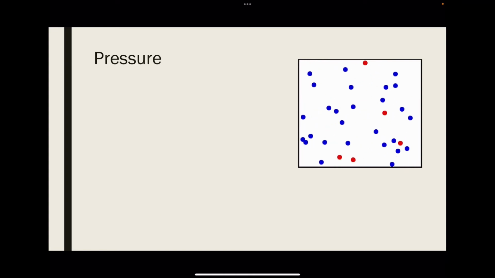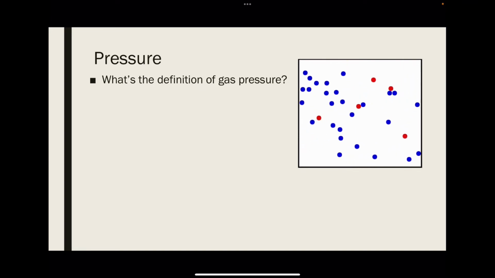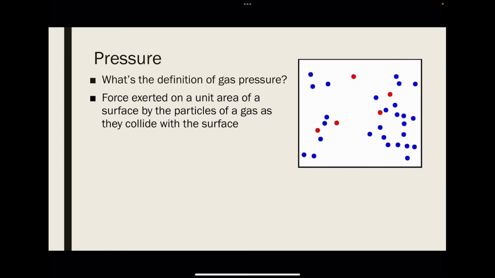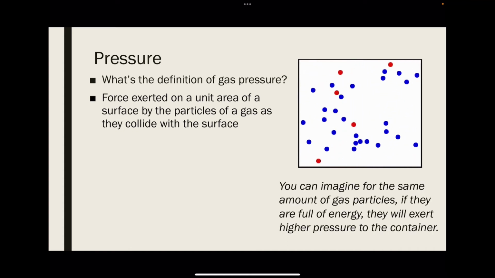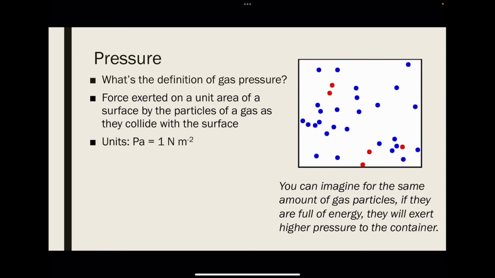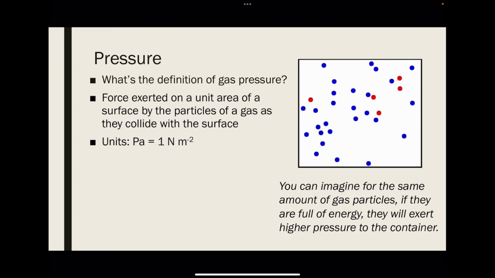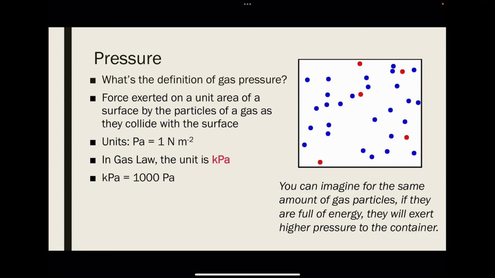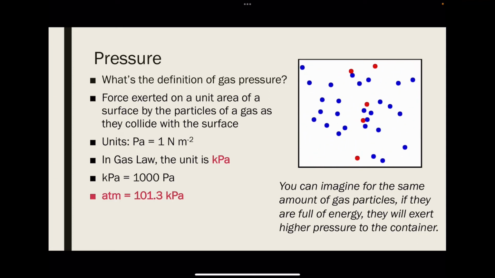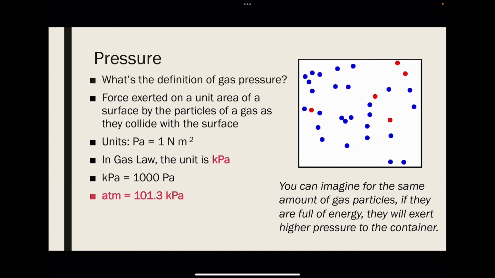Pressure. What is the definition of gas pressure? It's defined as force exerted on a unit of area of a surface by the particles of a gas as they collide with the surface. The normal unit of pressure is Pascal, which is actually defined as 1 Newton on a square meter. In gas law, the unit is kPa, and therefore if you're given Pascal, you have to divide that by 1,000. Our normal atmospheric pressure is 101.3 kPa.